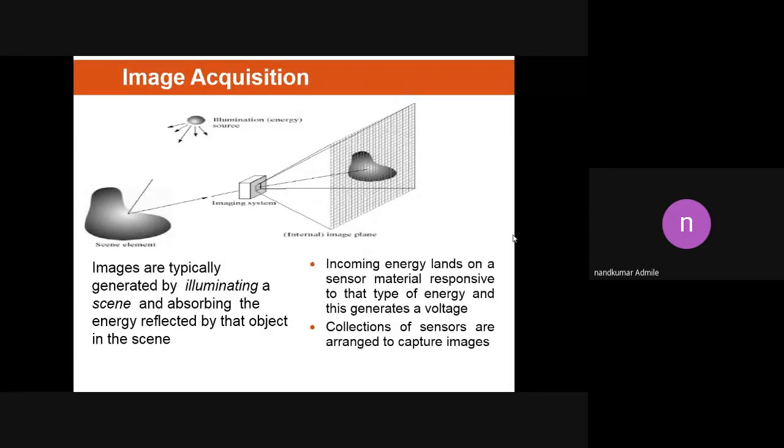But if the image resolution is increased, the size of the image is also increased, and the storing capacity required also increases. If we consider a 32 by 32 image, it has a lower size and also a lower quality. But if we compare the storing capacity of a higher resolution image and a lower resolution image, in order to store the higher resolution image we require higher storing capacity. As we observe with HD images, the size might be 10 MB, 20 MB, 40 MB, right?